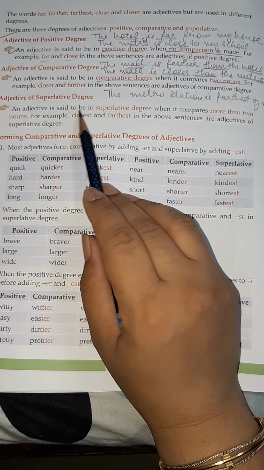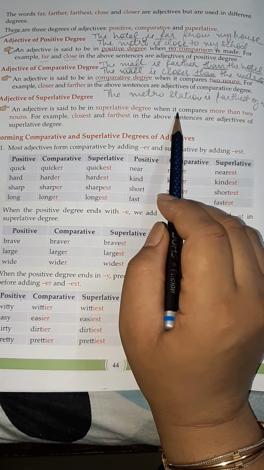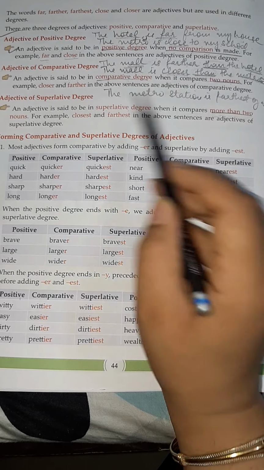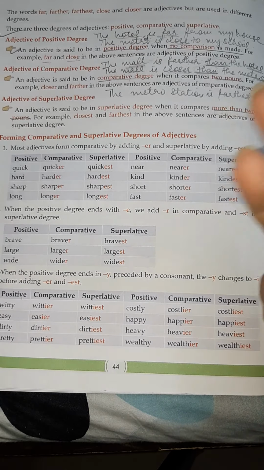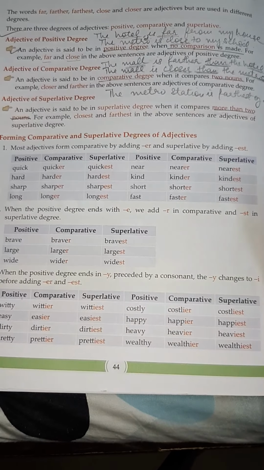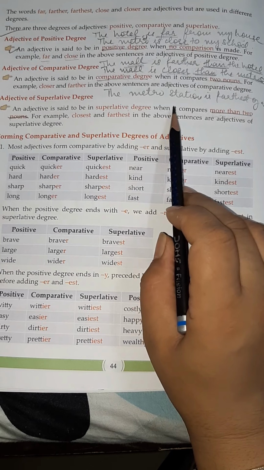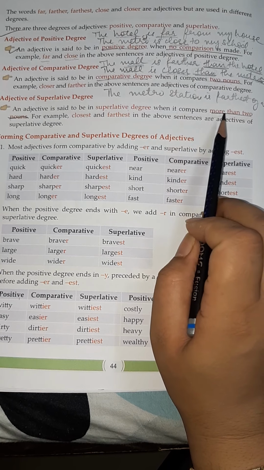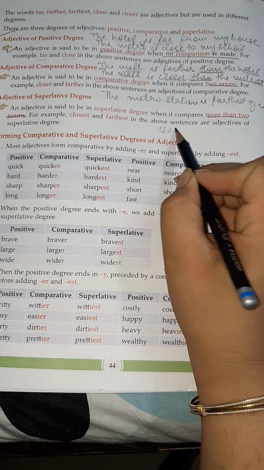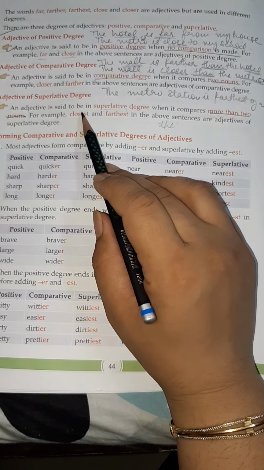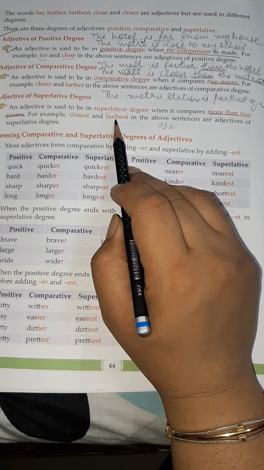An adjective is said to be in superlative degree when it compares more than two nouns. It can be 3, it can be 4, it can be 10, it can be 50. It can be so many more. But when it makes comparison between more than two, then it is a superlative degree. We generally use the article the before the superlative degree of adjective.